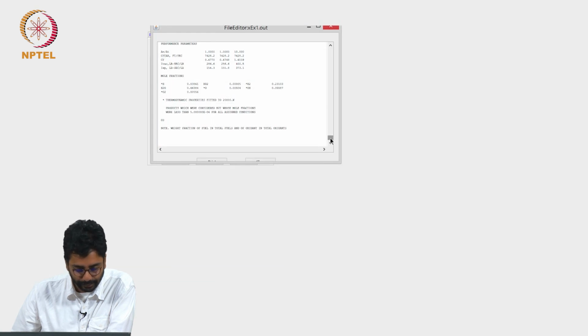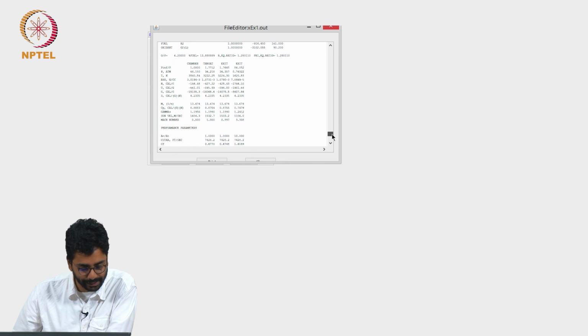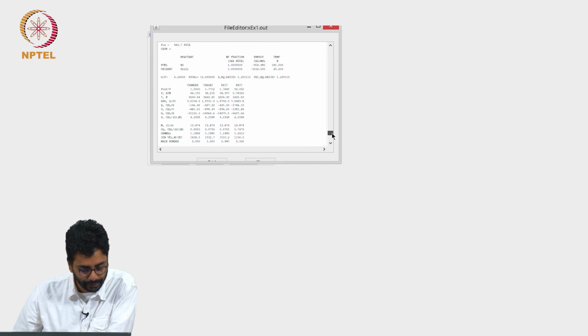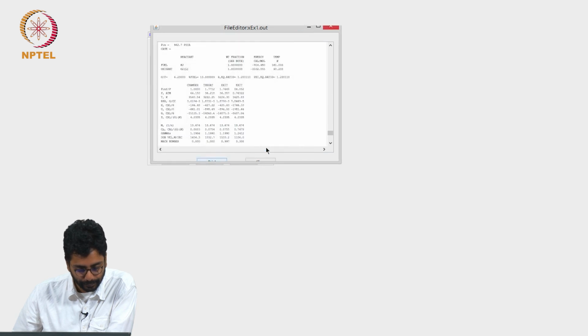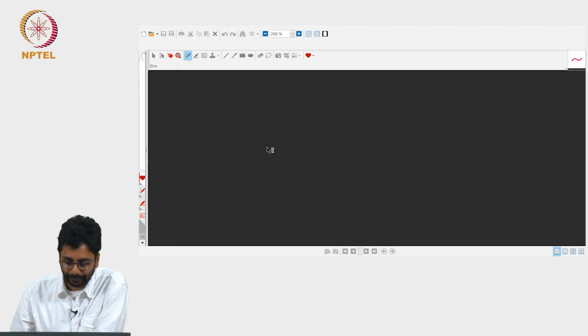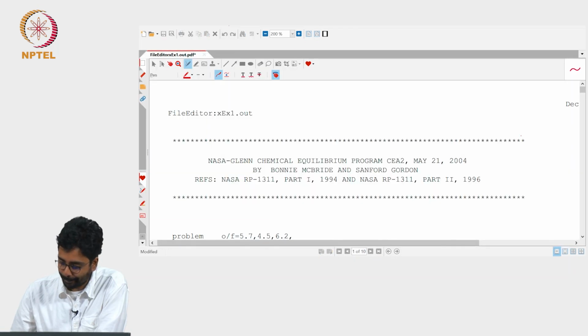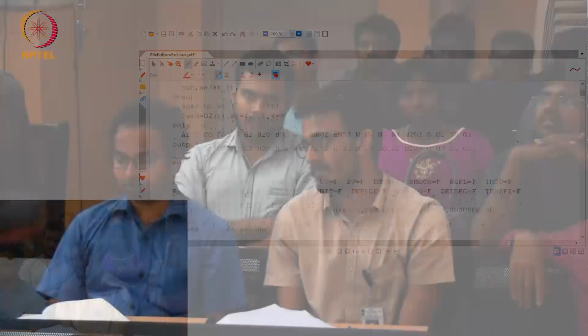Okay. Do you want me to print it, or do you want to add some more conditions? What do you want to look at? Temperature, whatever temperature we are getting, and also the composition, the species.